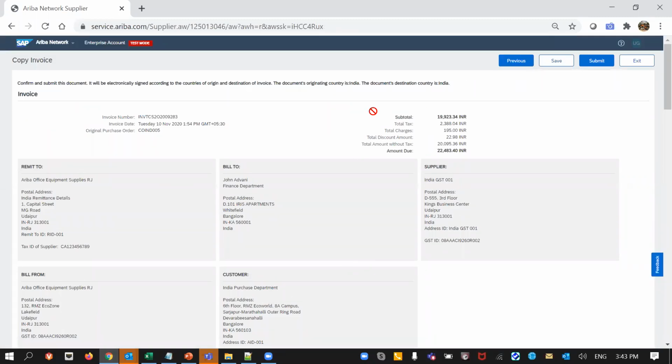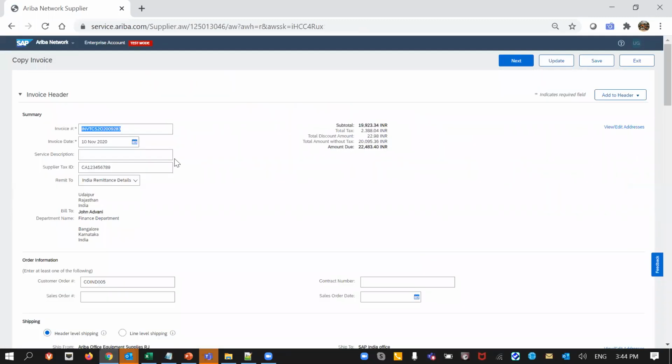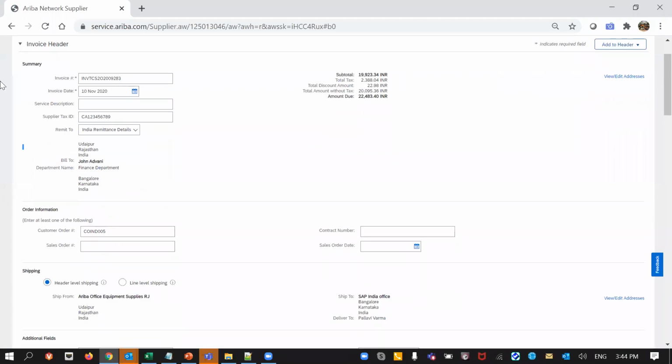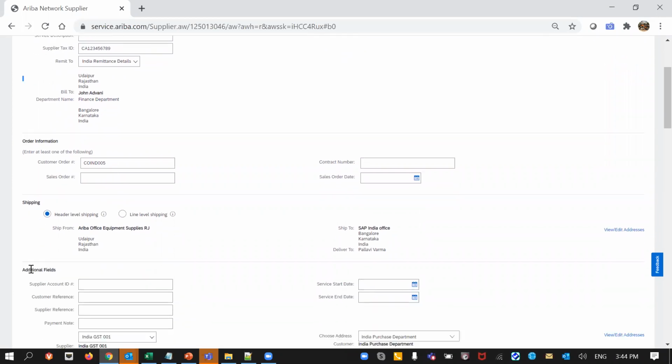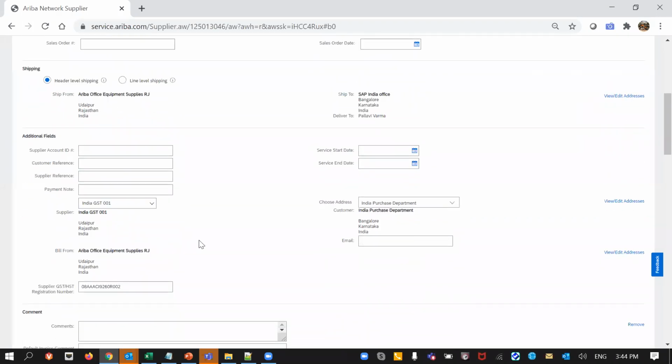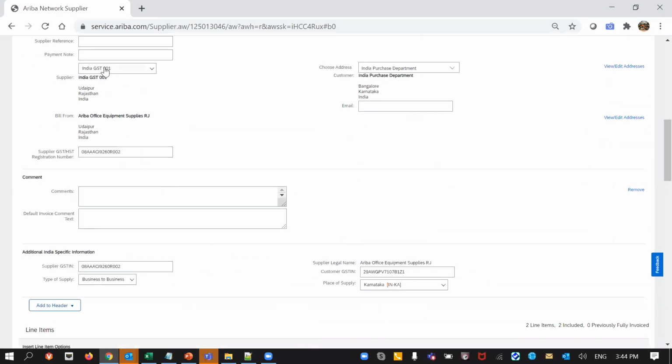Let me just go back to the previous page. This is the submission page, but let me go back to the previous page. So basic details of the invoices will remain the same. We have the summary, we have the header information, all the basic details of the invoice. Now here we have the supplier's registered address or the Indian address. So the supplier could have different addresses in different countries. Now this is the Indian address that this supplier has created.